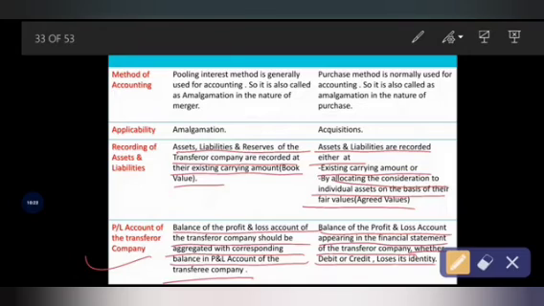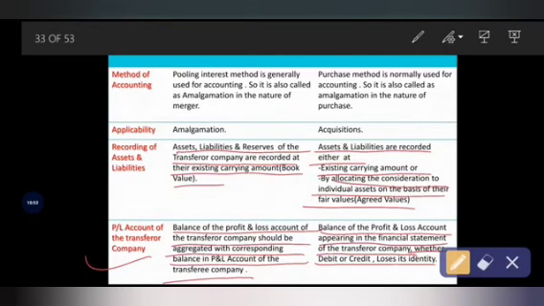So in this case, see, under amalgamation in the nature of merger, the balance of profit and loss account appearing in the financial statement of the transferor company, that is A and B company, whether debit balance or credit balance, that is positive balance or negative balance, loses its identity, because amalgamation in the nature of purchase is related to acquisition.